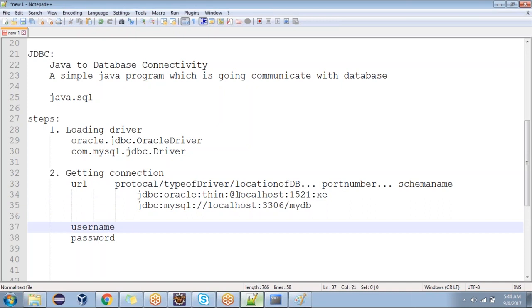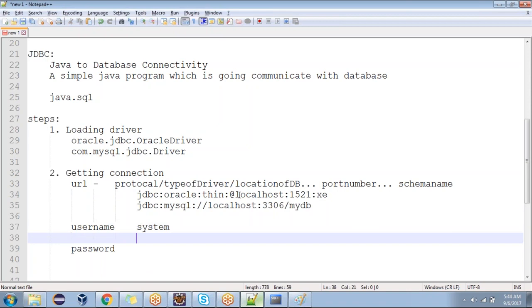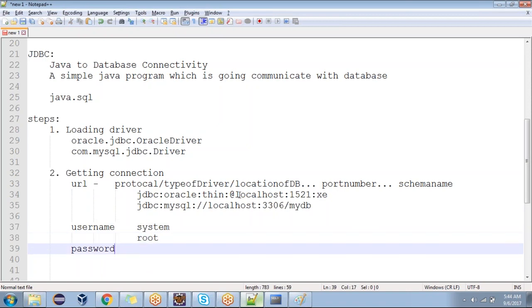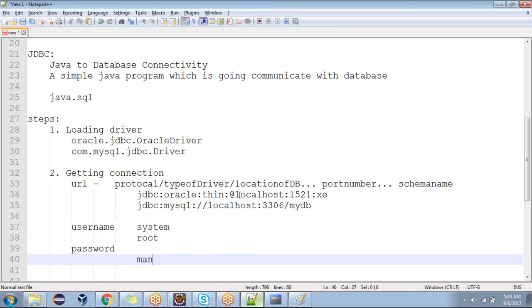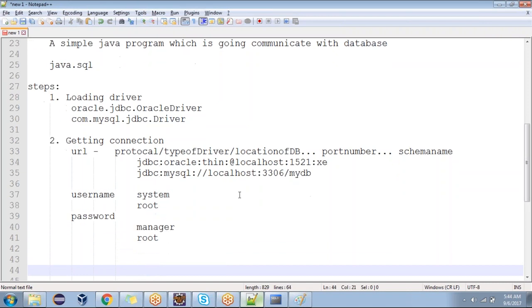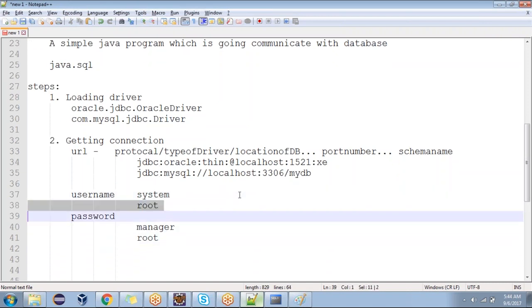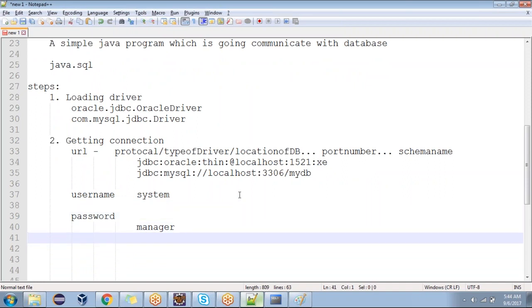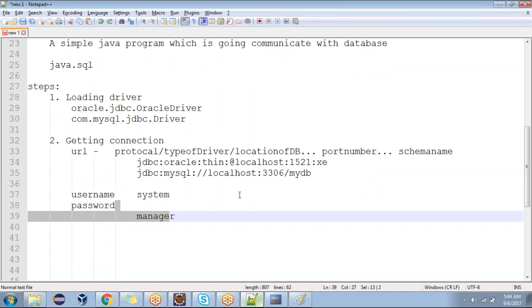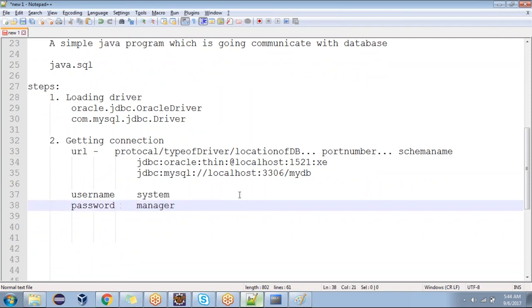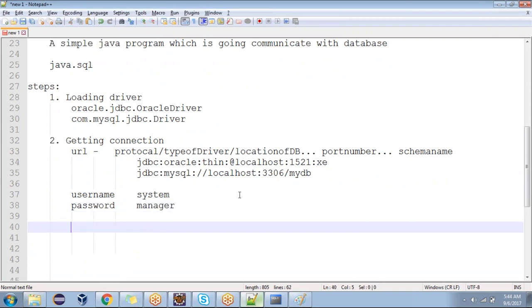Coming to username. My username is already system. Suppose in MySQL it can be root. Password is manager here, and root there. What is root? It's a MySQL concept. Whatever username and password you have, you can give. Vijay, is it okay? If anyone has any questions, you can ask me now, guys. These are the three parameters.